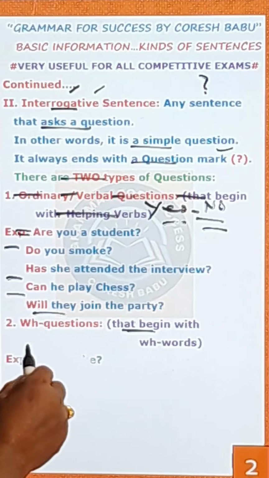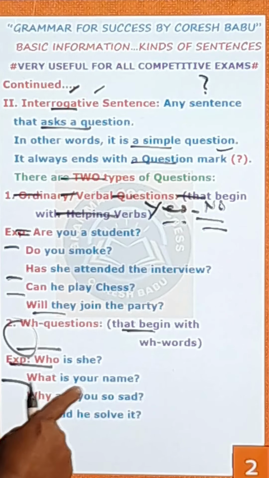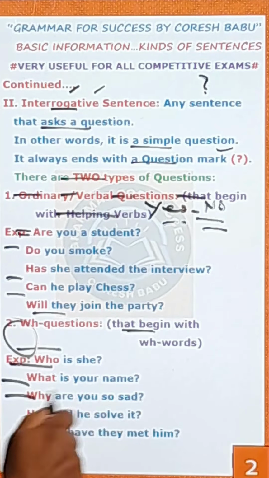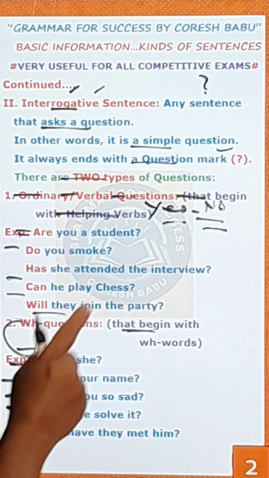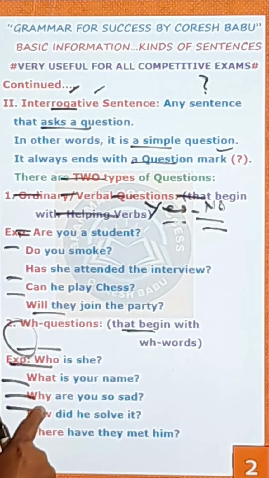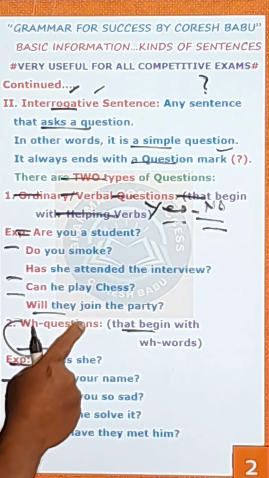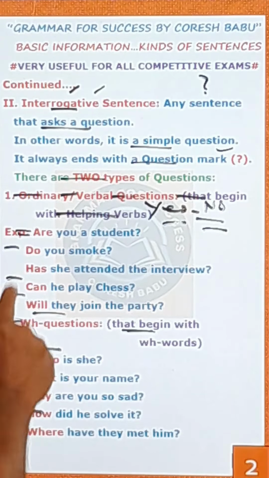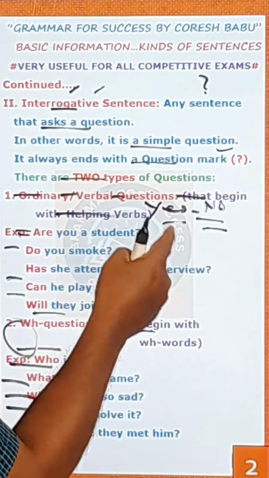For example, who is she? What is your name? Why are you so sad? How did he solve it? Where have they met him? So in these 5 examples, who, what, why, how, where are all called WH words. And the questions that begin with these WH words are called WH questions. And the questions that begin with helping verbs are called ordinary questions or verbal questions or yes no questions.